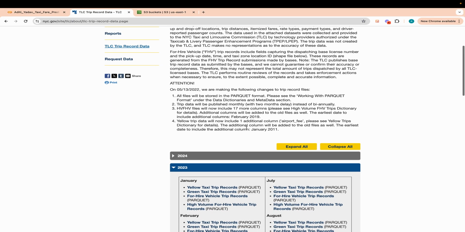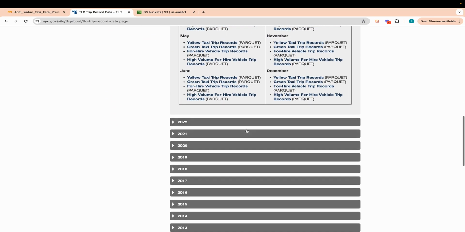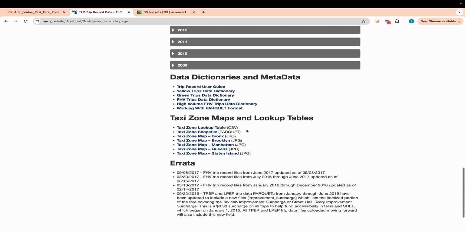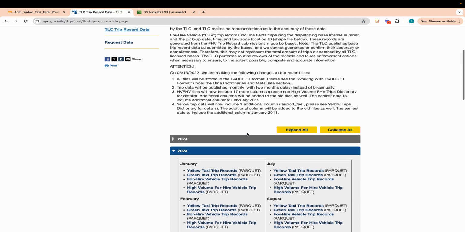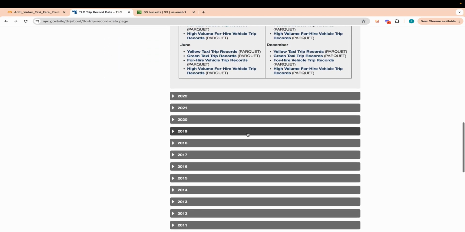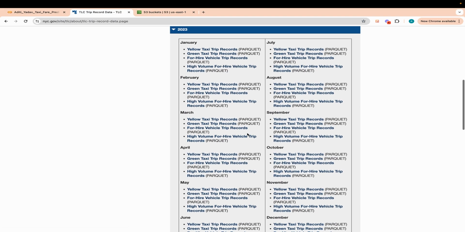Here, the New York trip data is organized from 2009 till 2024, and each year has all the months from January till December, and everything is in Parquet format. When we consider all of the data from 2009 all the way to 2024, it's easily over 75 GB of data. So we see that it has both variety and volume.